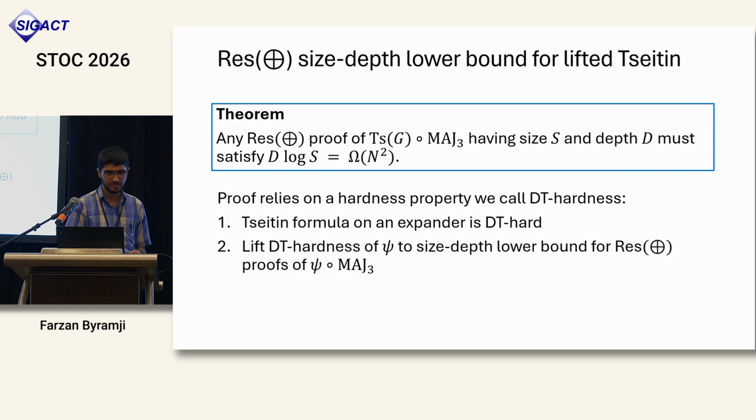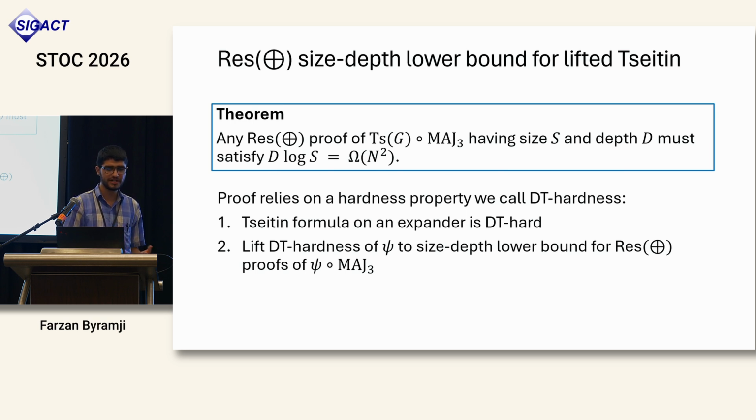Let me briefly mention how we prove the lower bound for the lifted Tseitin formula. So this is a lifted formula, so our proof strategy also involves lifting, of course. Here we start with a hardness property that we call DT hardness of the base formula. And informally speaking, DT hardness captures some conditions that we need to prove an ordinary resolution lower bound using the random walk with restarts approach.